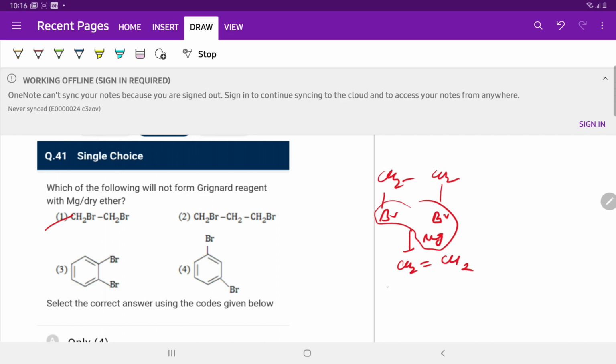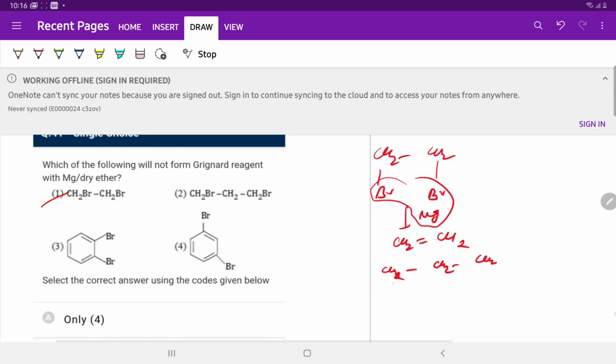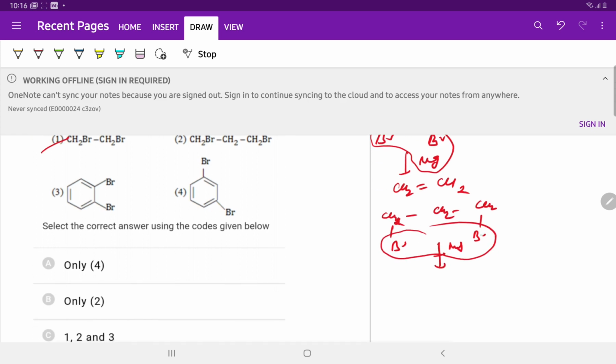Option number 2, CH2 Br and Br. On reaction with magnesium, MgBr2 is removed and there is a formation of cyclopropane, with 1 electron on this carbon and 1 electron on this carbon.